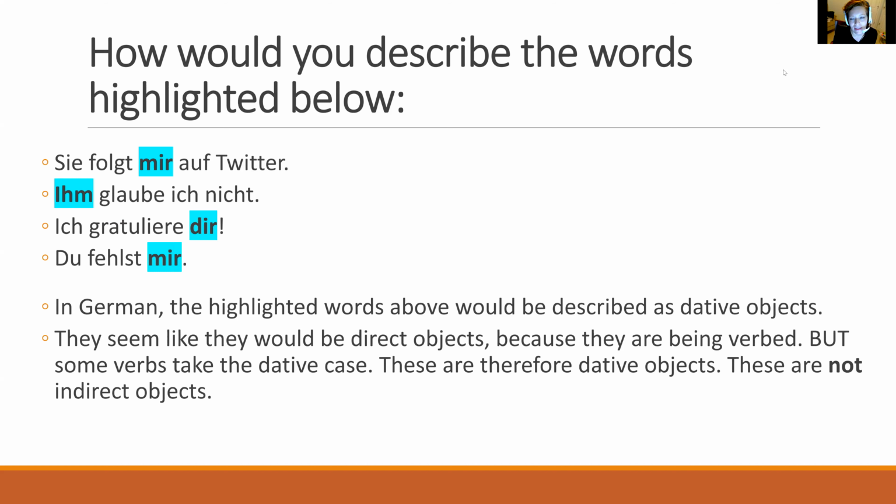Honestly, the best thing to do is just to memorize the verbs that take the dative and just go, you know what? These verbs, when they're verbing something, they make it dative. And I just have to memorize them. And honestly, I still look some of them up and I have been taking German longer than most of you have been alive. And I'm still looking stuff up. So it's okay to look stuff up. But yeah, they are not indirect objects. So just so that's clear, right? These are more like direct objects, except they're dative. So you just say the verbs take the dative, and these are dative objects.